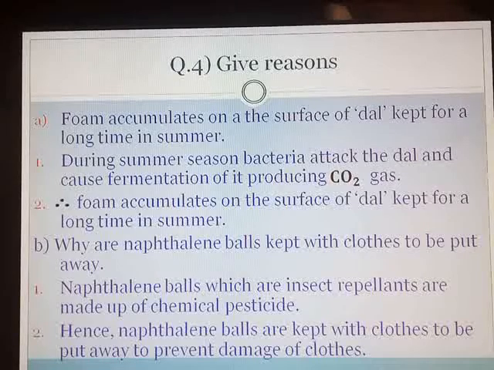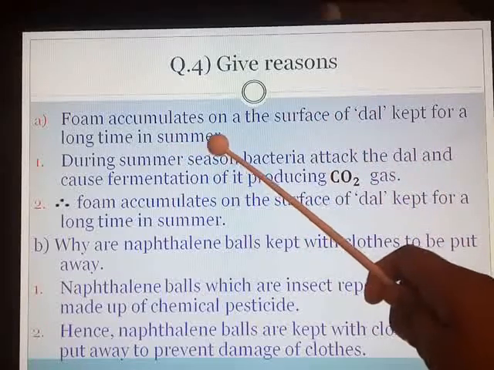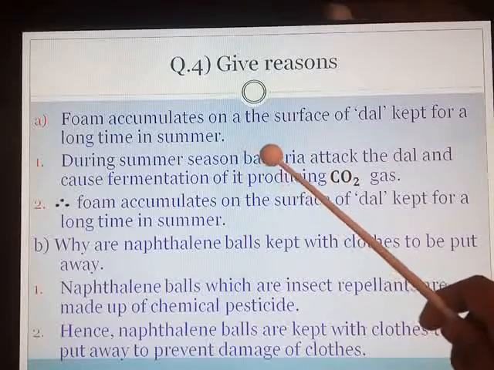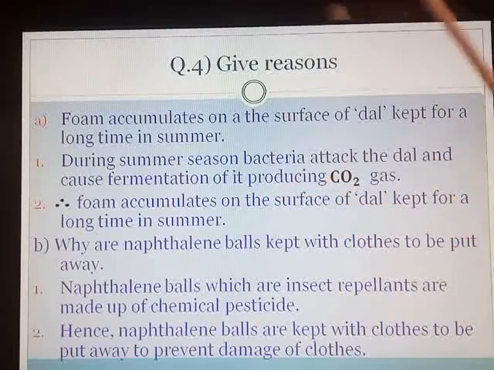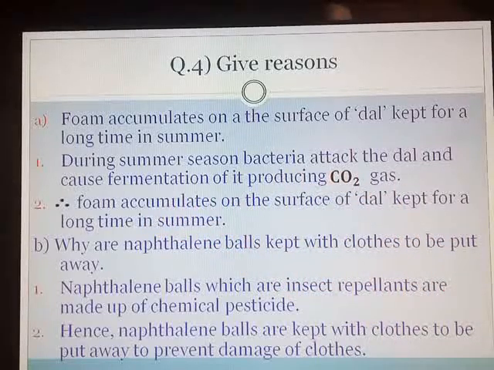So the answers for both the give reasons I will read once again. Foam accumulates on the surface of dal kept for a long time in summer. During summer season, you can also mention one point if you want: the climate is hot, hence bacteria attack the dal and cause fermentation of it, producing carbon dioxide gas. Therefore, foam accumulates on the surface of dal kept for a long time in summer. Second, why are naphthalene balls kept with clothes to be put away? Naphthalene balls, which are insect repellents, are made up of chemical pesticide. Hence, naphthalene balls are kept with clothes to be put away to prevent damage of clothes.